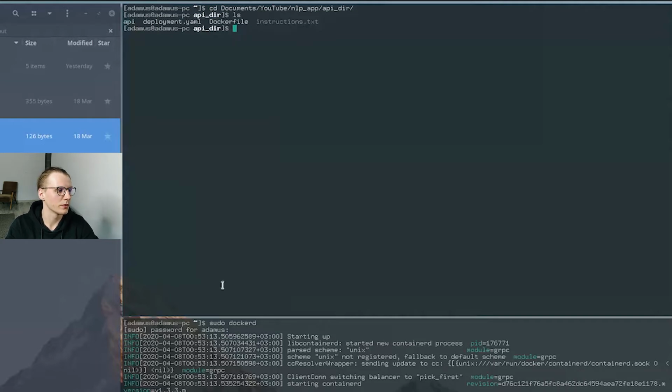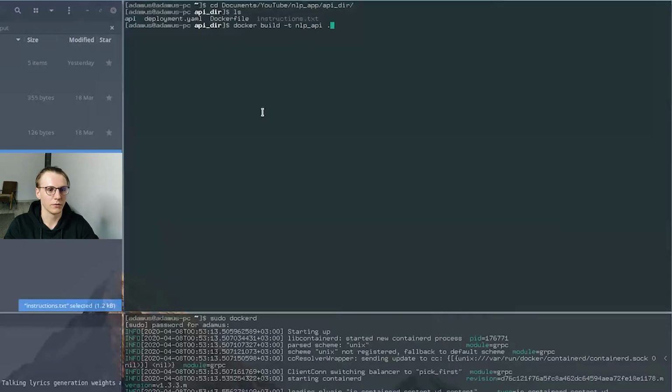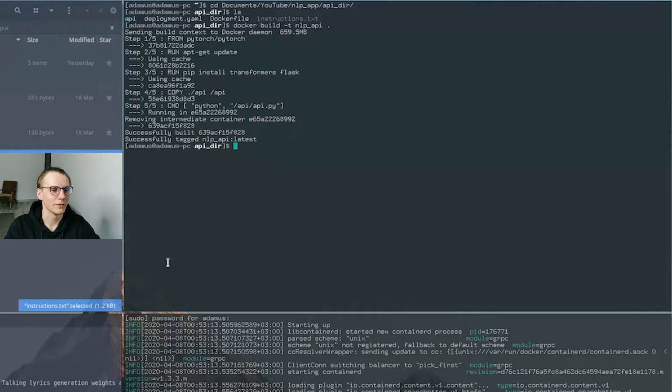So I need to build the image. I'll have the instructions as README in GitHub, so you don't need to type everything, I can just copy paste as I'm doing here myself. So you build the image. It shouldn't take long because I already have the image. It's just updated if there's anything to update, but it shouldn't be there. So it will update the image, and after that you just need to run the Docker image in a container and your API will be up and running. So the image is built and we can run the API.